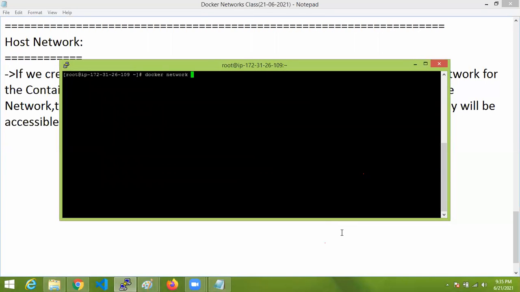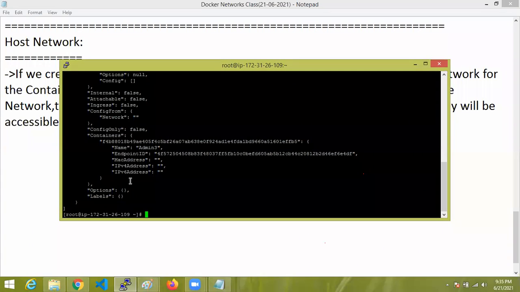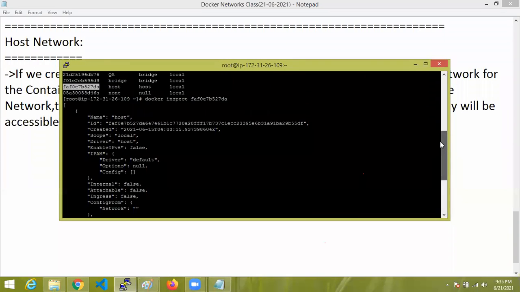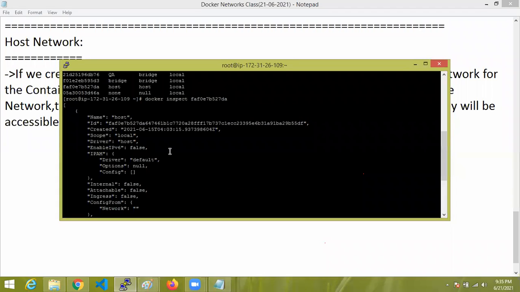Docker network ls. Okay, now I showed that bridge. Now again I'm going to show you the host. Now see here, all those things are empty, there is no MAC address. Because this is host only. That means there is no separate network for this type of driver.